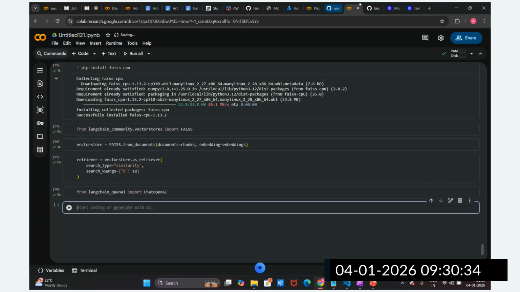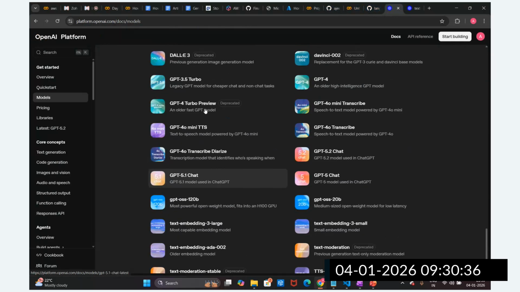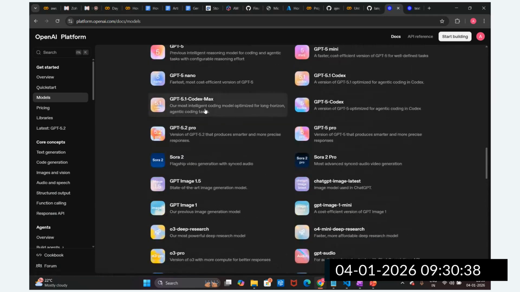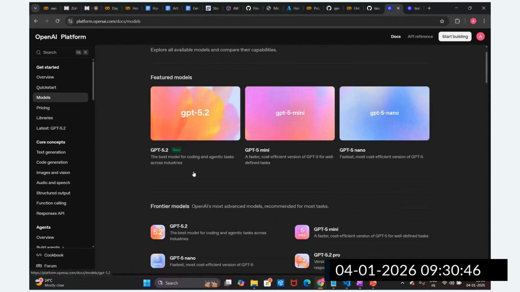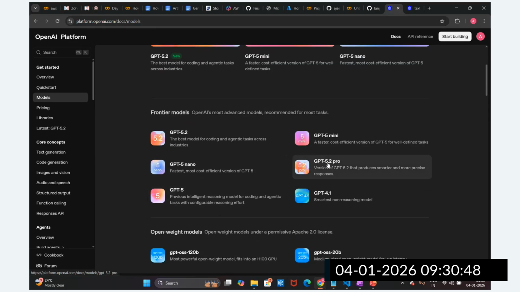So now we are going to utilize a different LLM model, guys. Here are the multiple models. You can try out the latest models, GPT 5.2, GPT 5 mini or GPT 5 nano. You can see 5.2 Pro is there, nano is there, 4.1 is there. These are very advanced models. 5.2 is the best for coding and agentic tasks. Nano is the fastest and most cost-effective model. And the Pro produces smarter and more precise responses, guys, but the cost is very high.